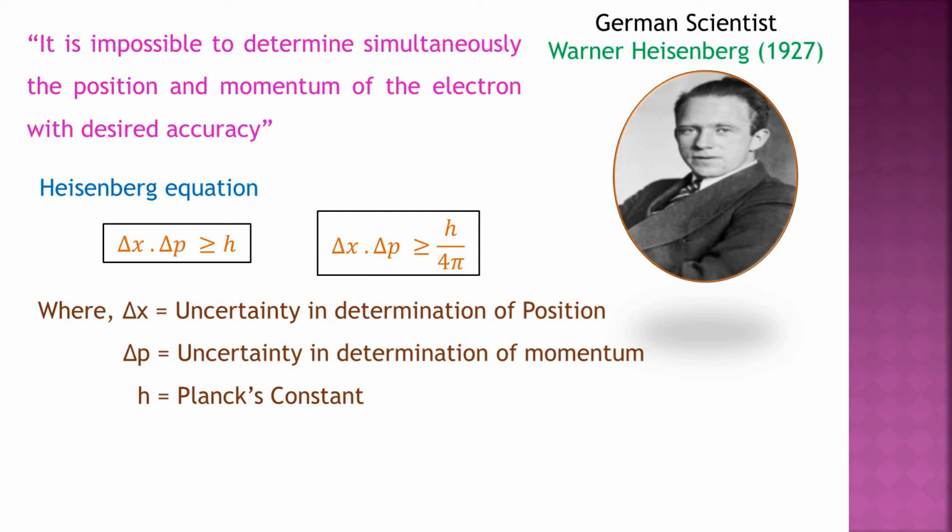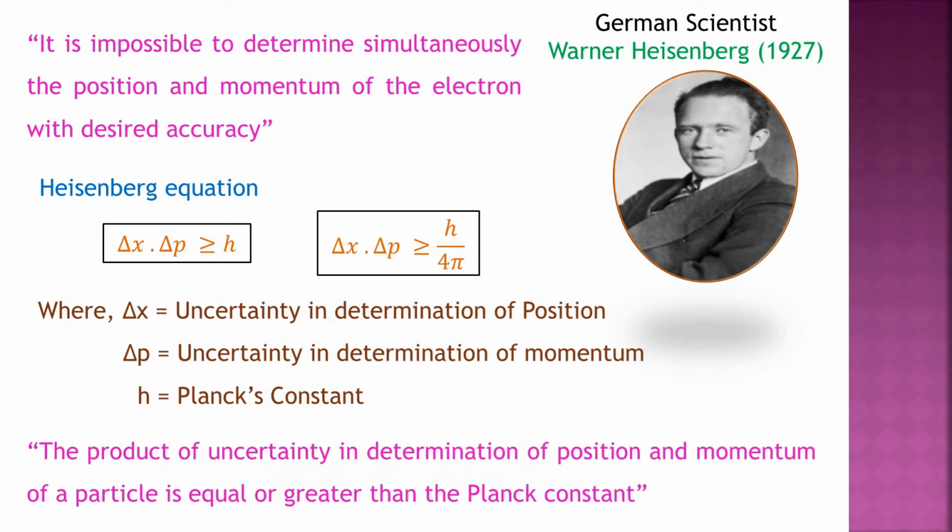From this equation, Heisenberg also gave another statement of this principle. This statement is, from the Heisenberg equation, the product of uncertainty in determination of position and momentum of a particle is equal to or greater than the Planck's constant. Here, the product of the uncertainty in measurement of position and momentum is greater than or equal to the Planck's constant. This is the second statement given by the scientist Werner Heisenberg in 1927.